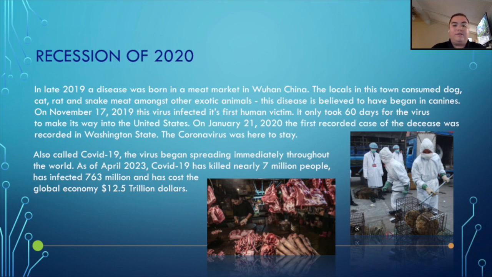On November 17th, 2019, this virus infected its first human victim. It only took 60 days for the virus to make its way into the US. On January 21st, 2020, the first recorded case of the disease was recorded in Washington state, and unfortunately, the coronavirus was here to stay.